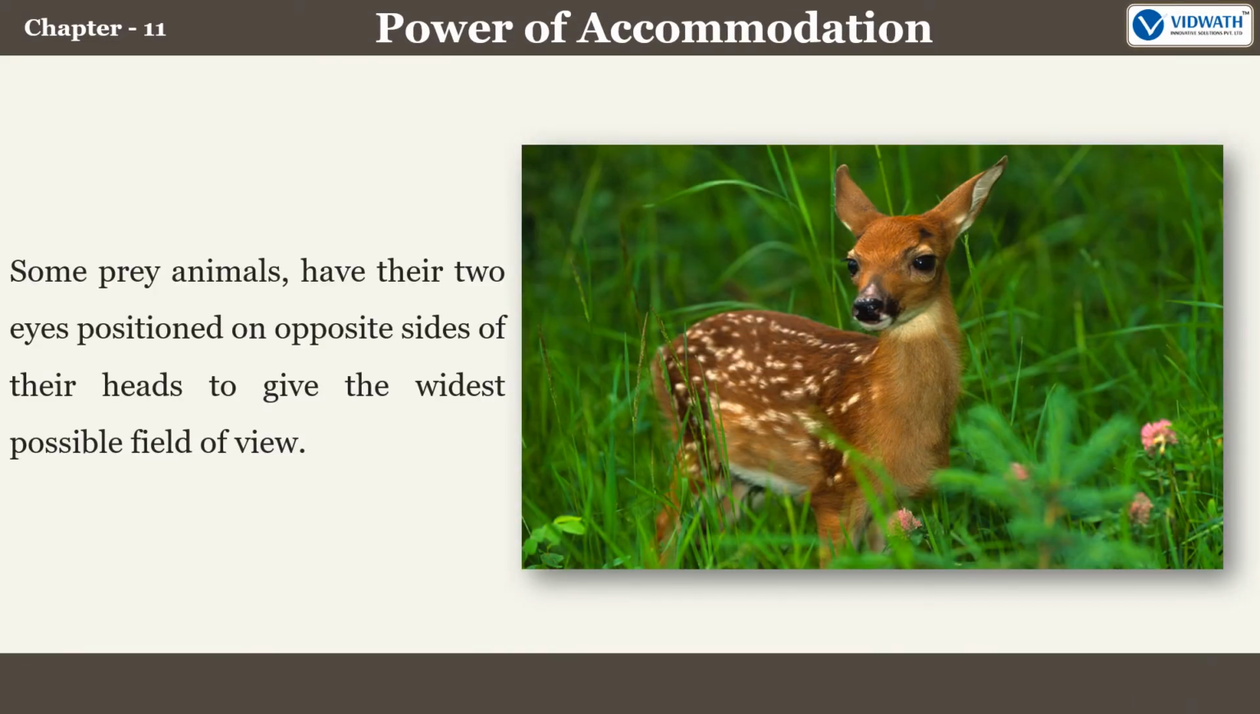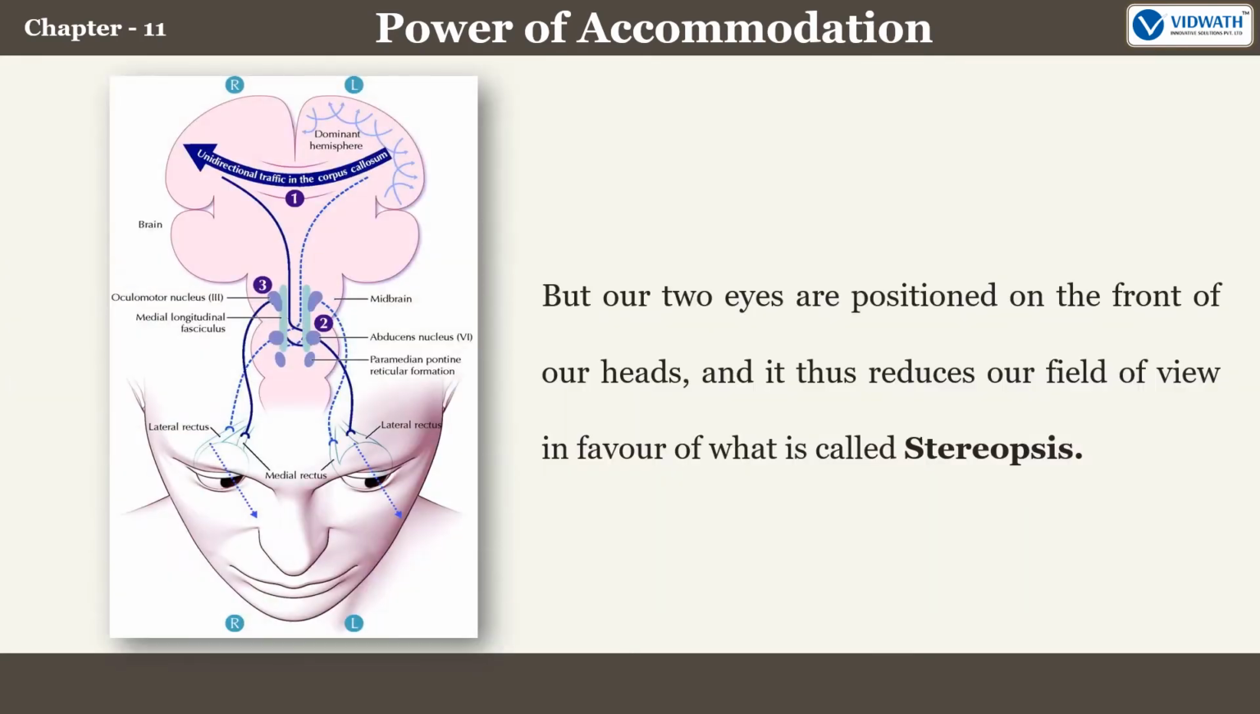Some prey animals have their two eyes positioned on opposite sides of their heads to give the widest possible field of view. But our two eyes are positioned on the front of our heads, and it thus reduces our field of view in favor of what is called stereopsis.